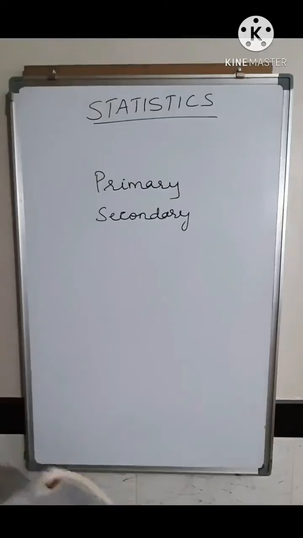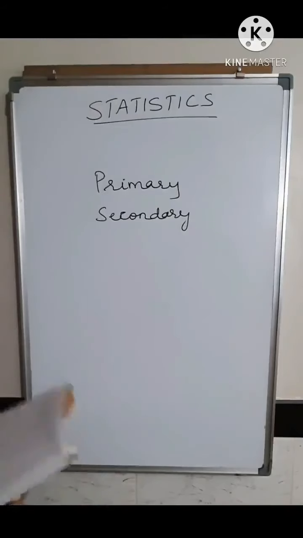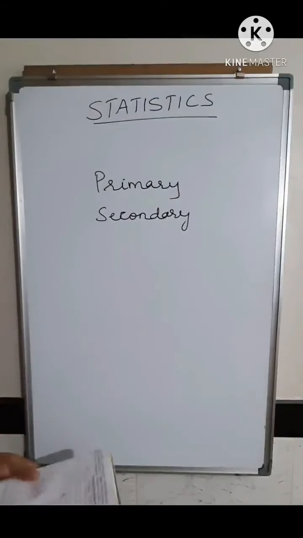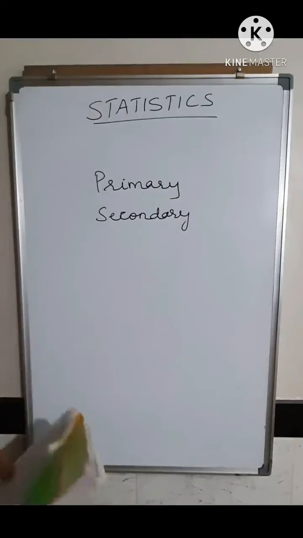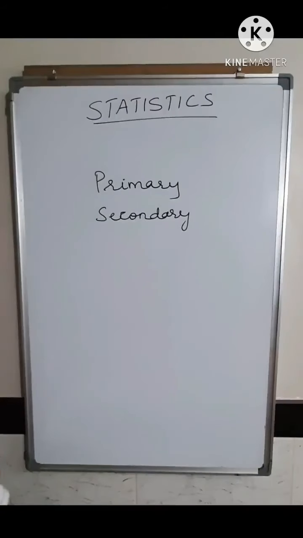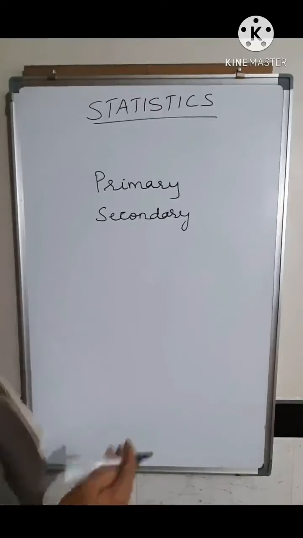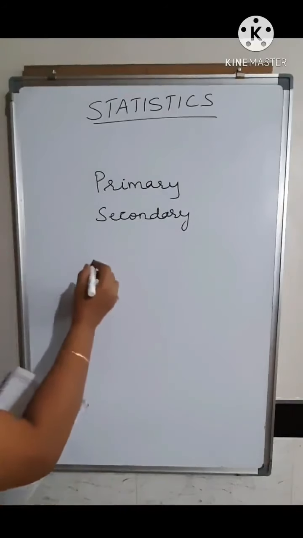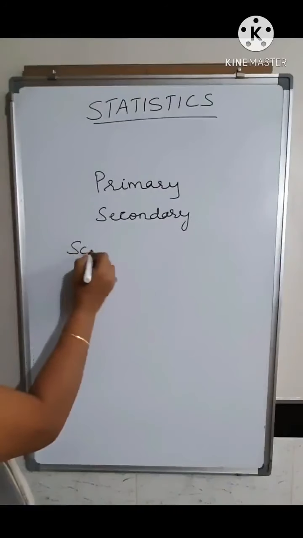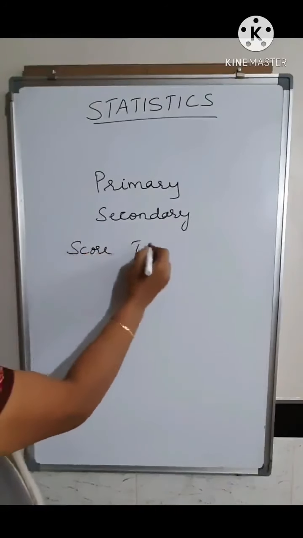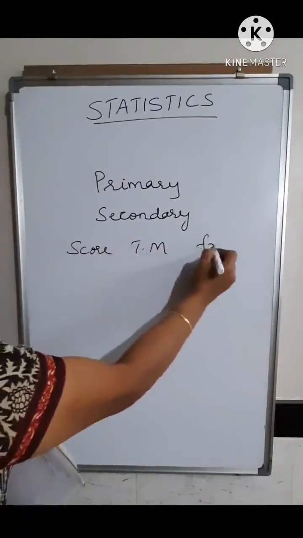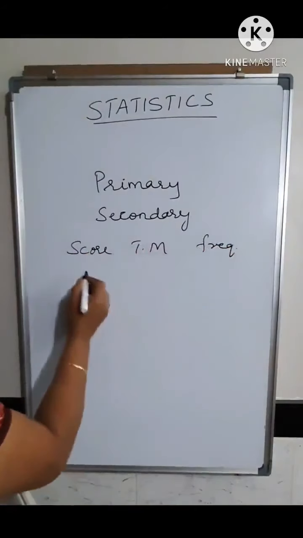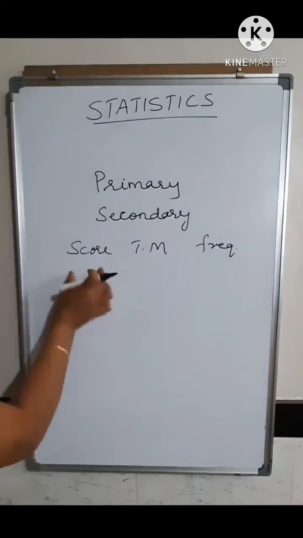Now next you have the frequency distribution table which is given on page 115. In this frequency distribution, certain scores are given and the scores are prepared in the form of a table. When you are preparing this table, you have the score, then the tally mark, and then the frequency. Here you write each and every individual score.